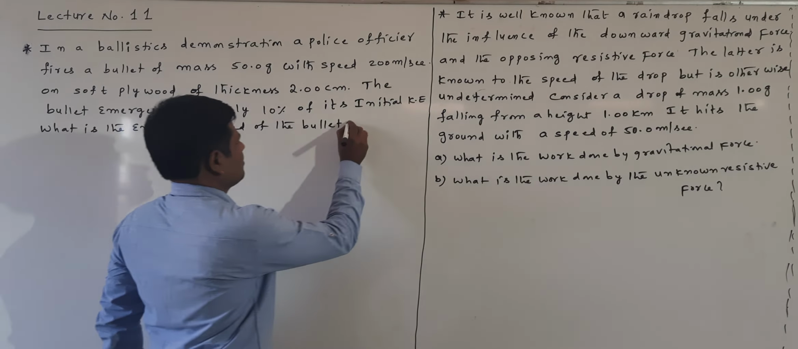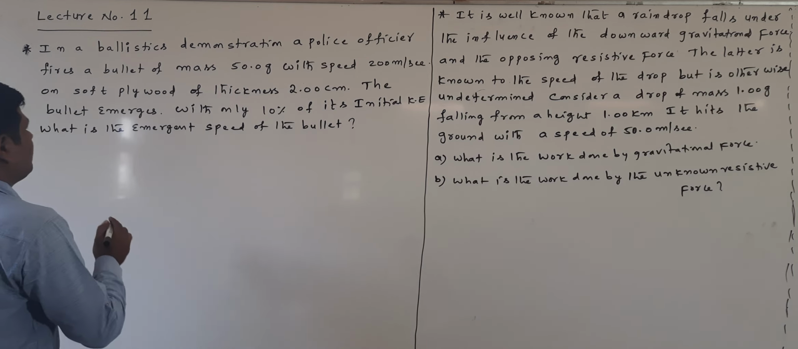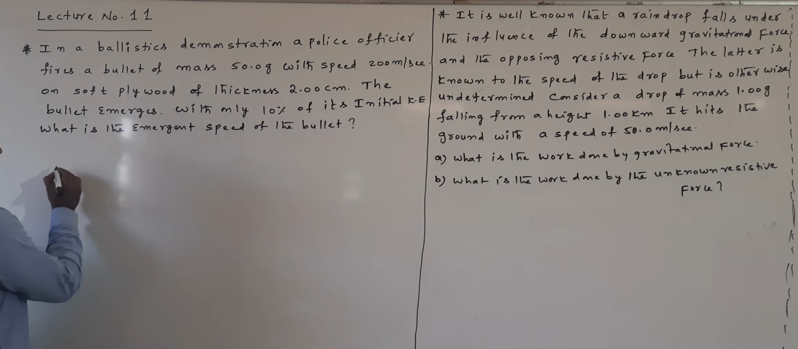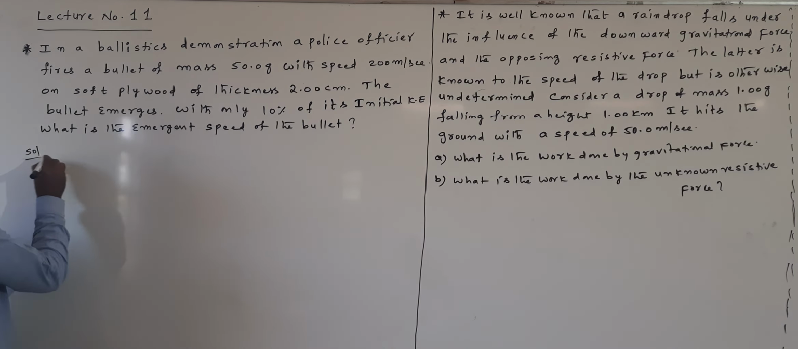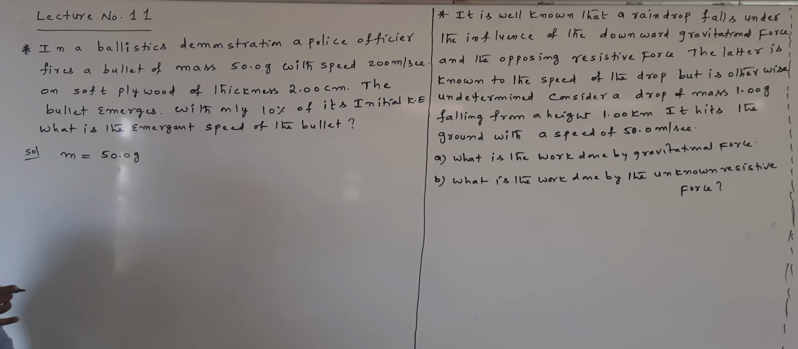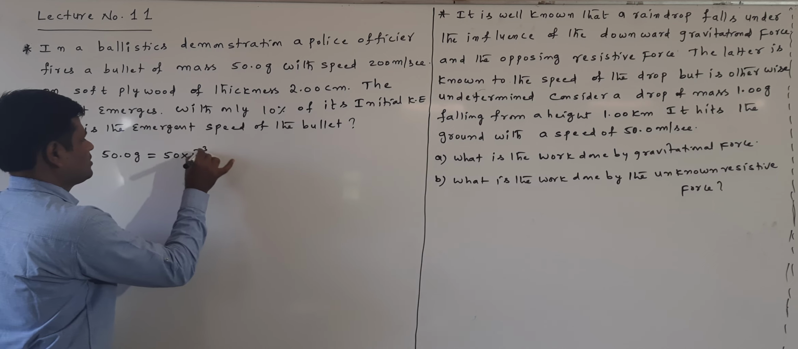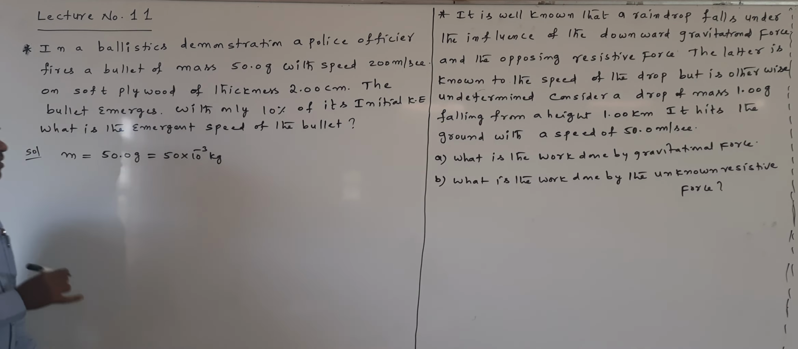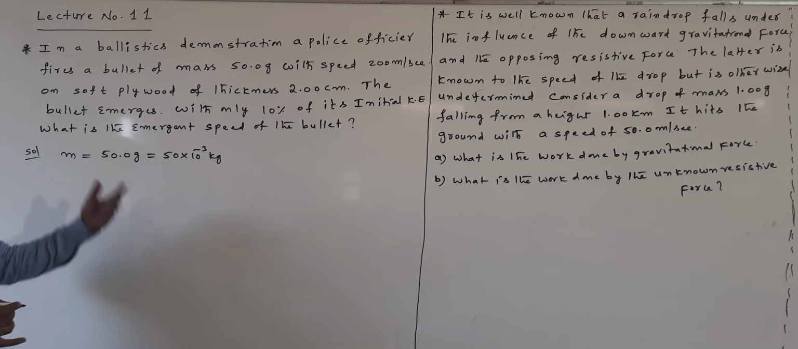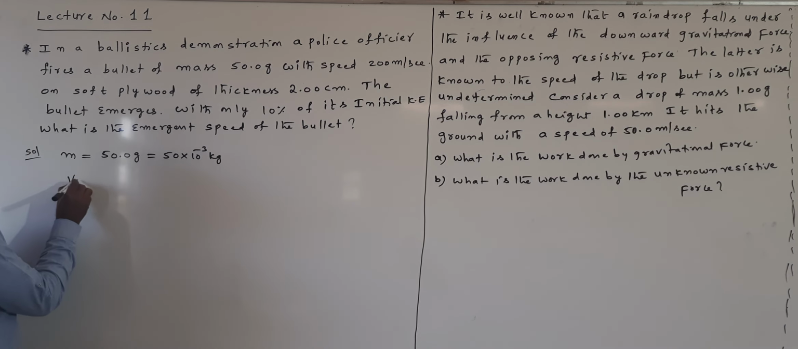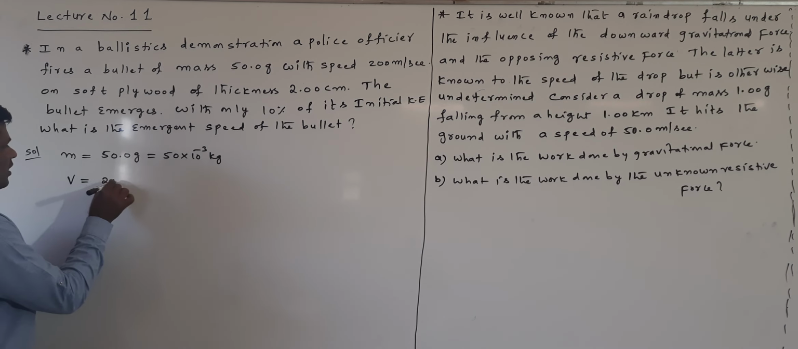Now, in the ballistic demonstration, a police officer fires a bullet of mass given. Mass m is given as 50.0 grams, which means 50 into 10 power of minus 3 kg. This is the mass, and the speed is also given, which I have written as 200 meter per second.